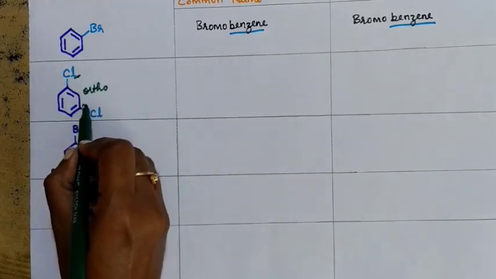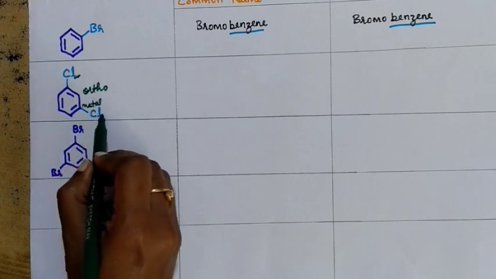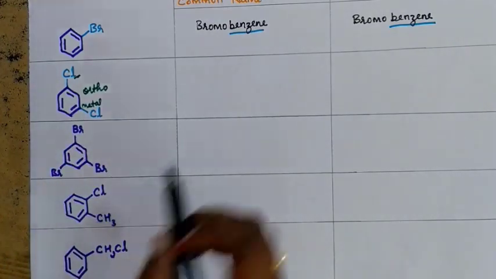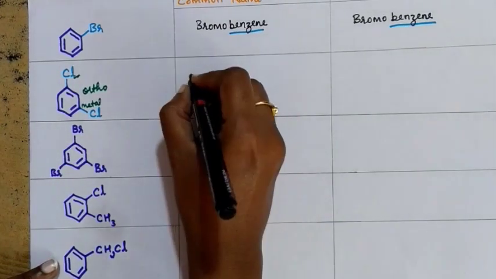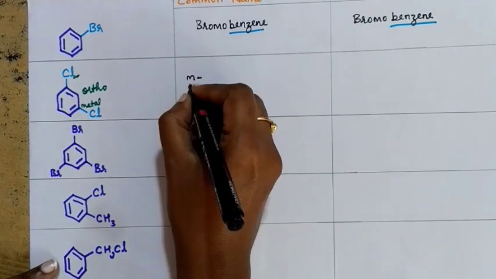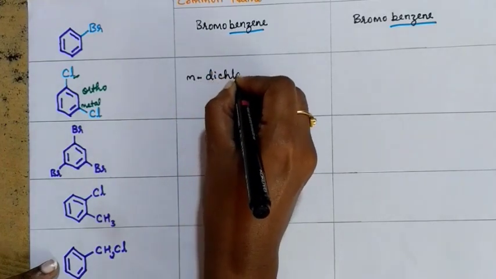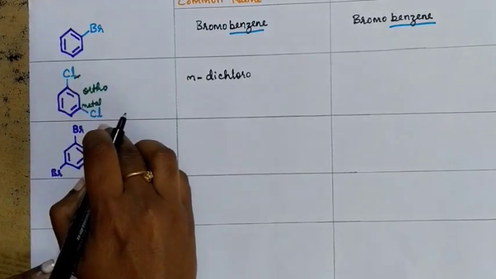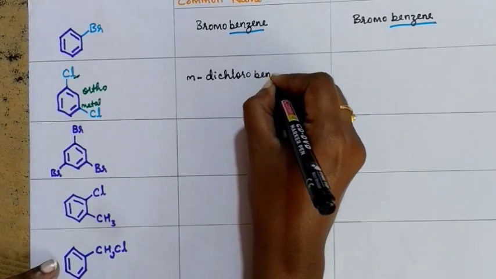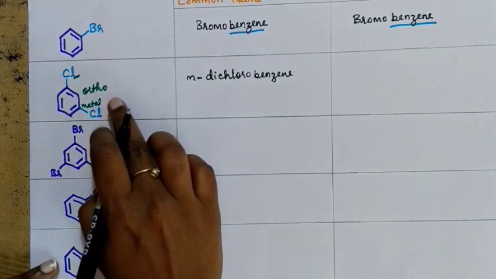This is meta. So this compound has the chlorine atom in meta position. So what do you write as the common name of this? It is meta. M is the representation of meta position. Meta dichloro. Why am I writing di? Because 2 chlorine are there in this compound. So it is dichlorobenzene. Meta dichlorobenzene is the common name of this compound.